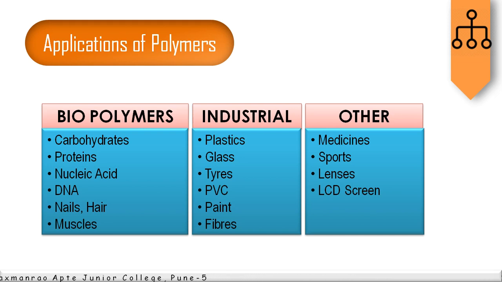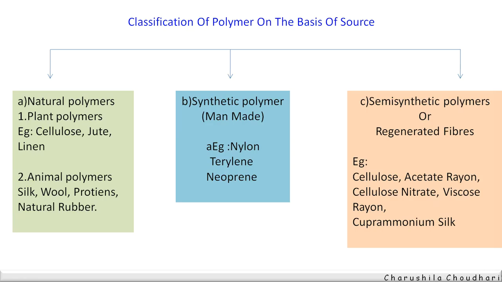Mainly the topic contains two parts. The first part is the classification of these polymers, for which there are different modes of classification, and the second part of the topic contains the examples of polymers. So first we see the classification of polymers based on their source. Mainly they are classified into three types: natural polymers, synthetic polymers and semi-synthetic polymers.